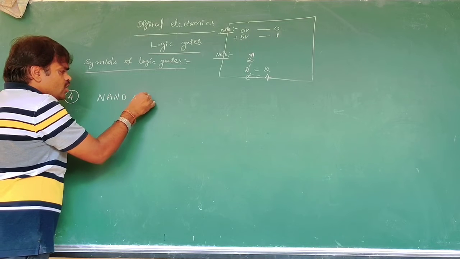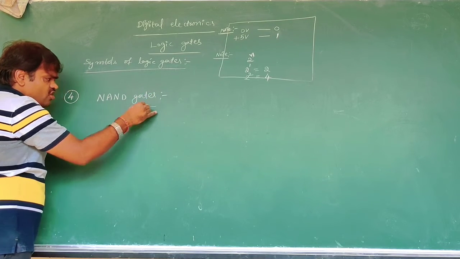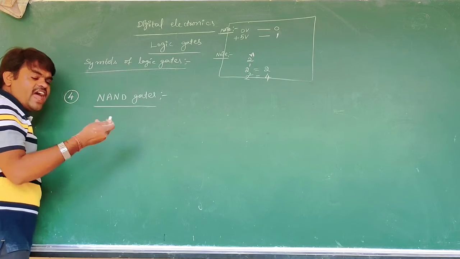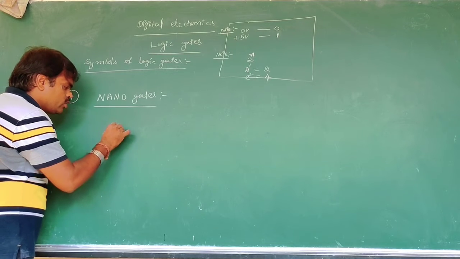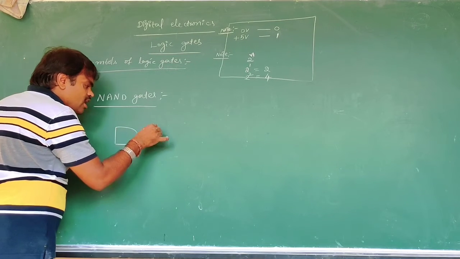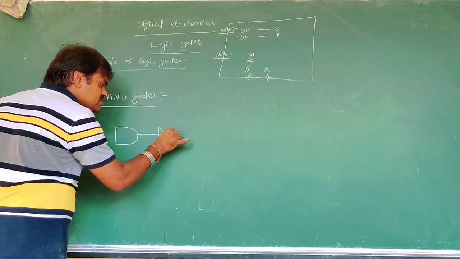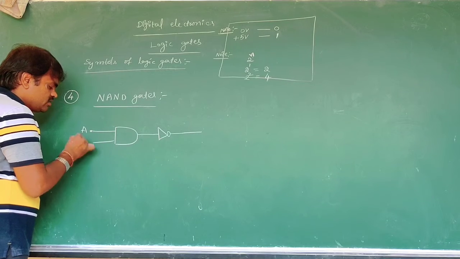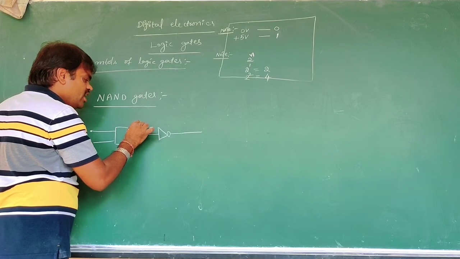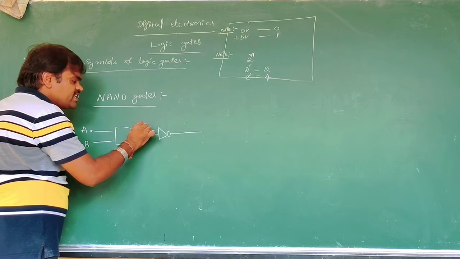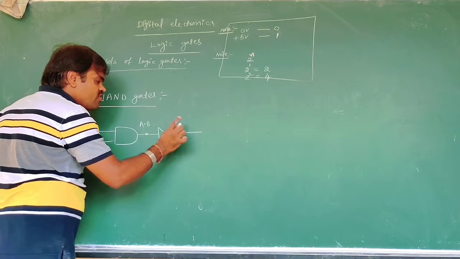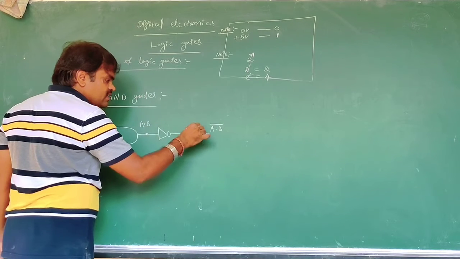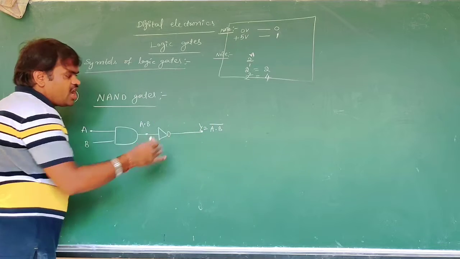The construction of a NAND gate is AND plus NOT. The AND gate is written like this, and the NOT gate is like this. With inputs A, B, the output of the AND gate is A dot B. The output of the NOT gate is A dot B whole bar, because its input is this. Y is equal to A dot B whole bar.